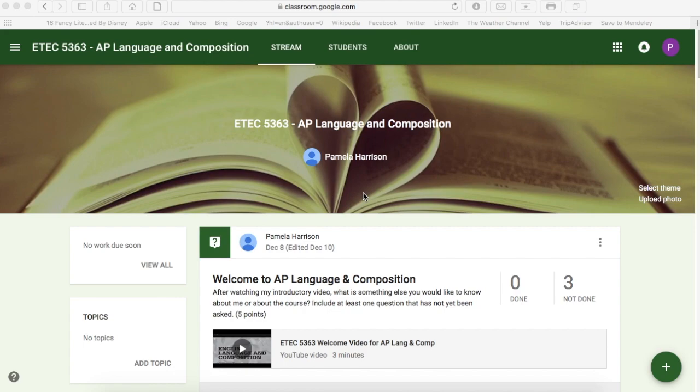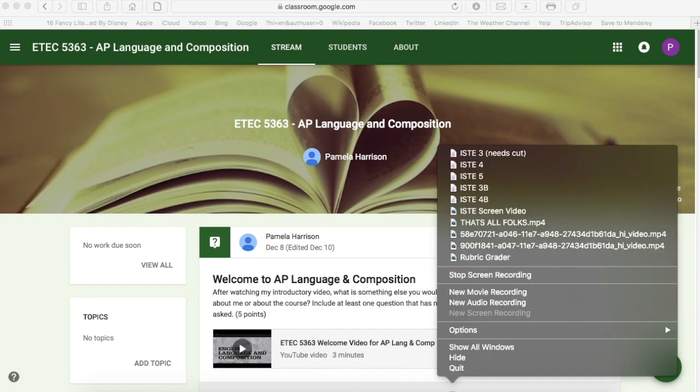We'll be using Google Classroom throughout the course. At the beginning of the semester, each student will receive a class code via email. Through this Google Classroom, students will be able to access readings and resources. Assignments will be posted at regular intervals, and all work will be submitted through the Google Classroom.